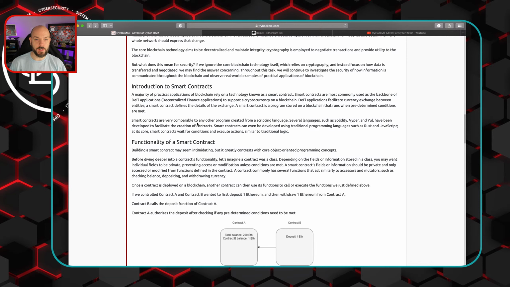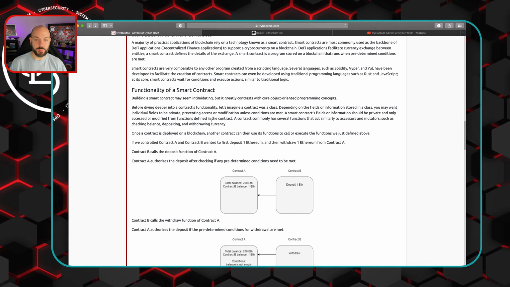Smart contracts are very comparable to any other program created from a scripting language. Several languages such as Solidity, Vyper, and Yul have been developed to facilitate the creation of contracts. If I jacked up how any of those are pronounced, I apologize. Smart contracts can be developed using traditional programming languages such as Rust or JavaScript. At its core, smart contracts wait for conditions and execute actions, similar to the traditional logic that we see in other scripting.